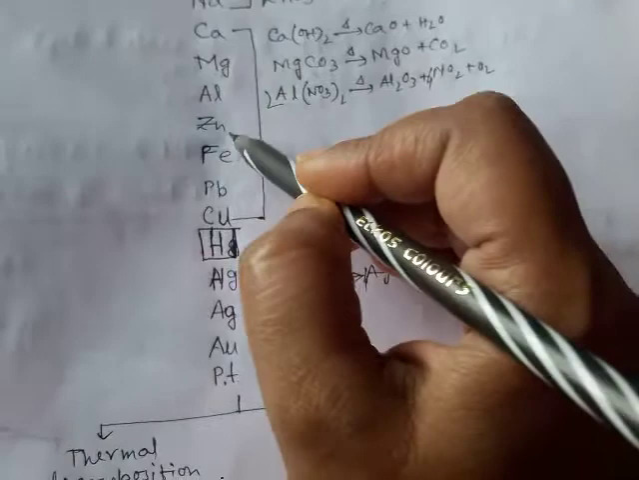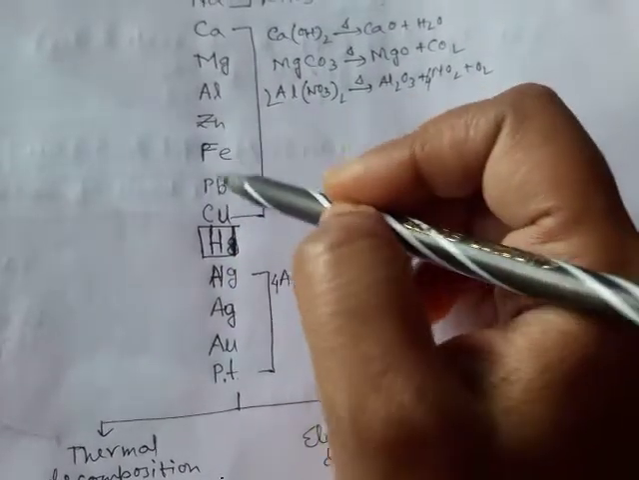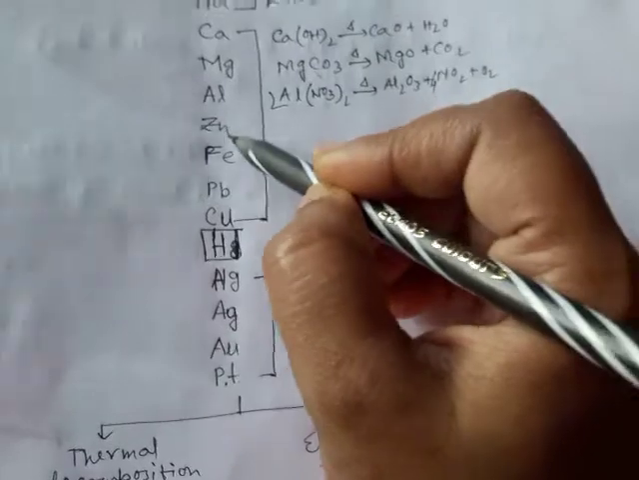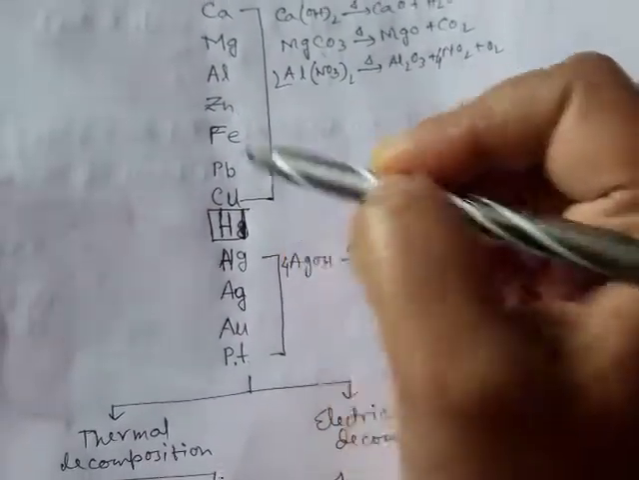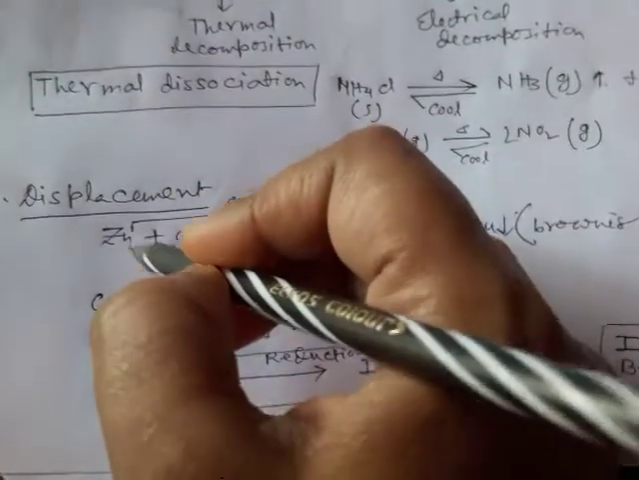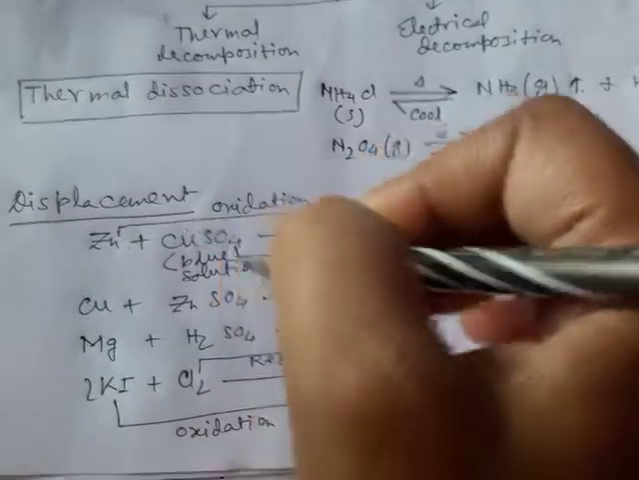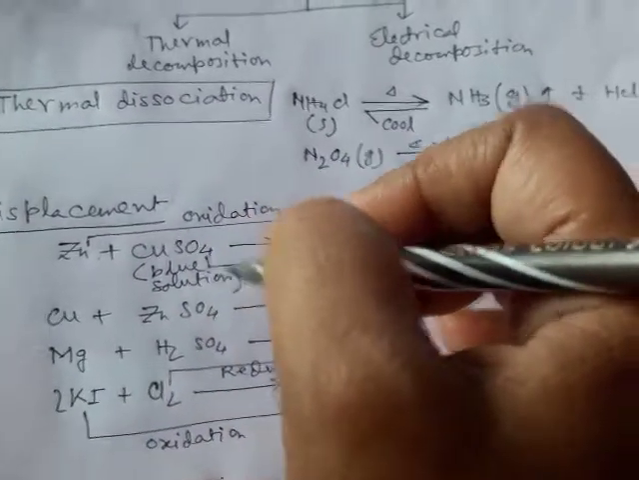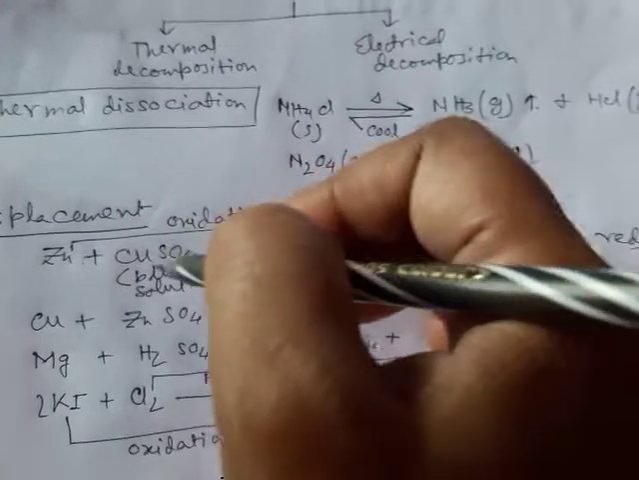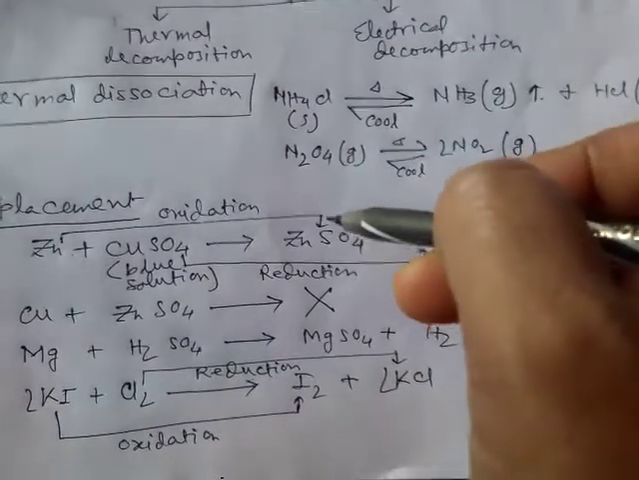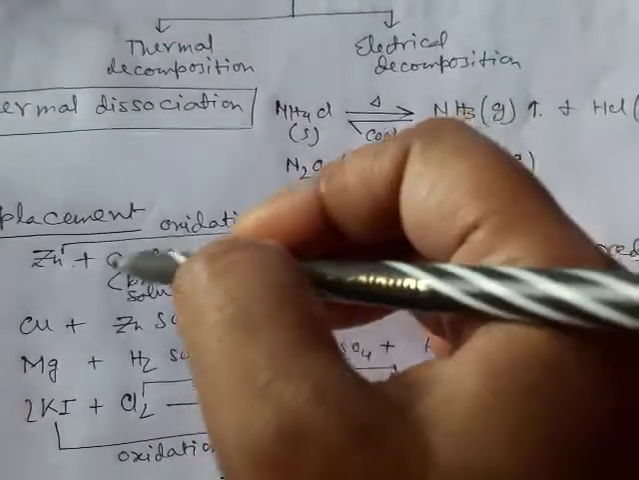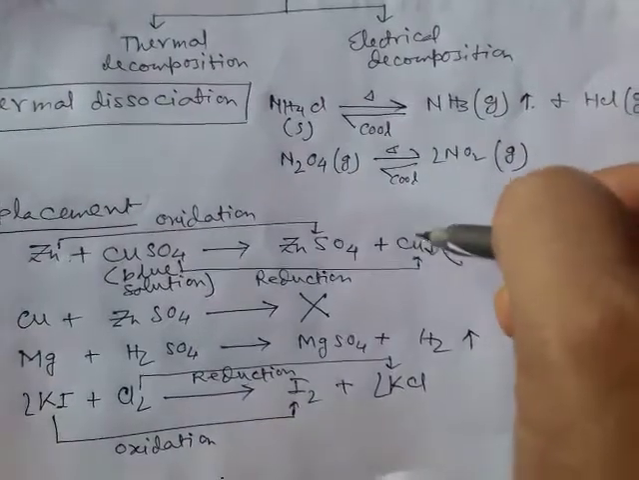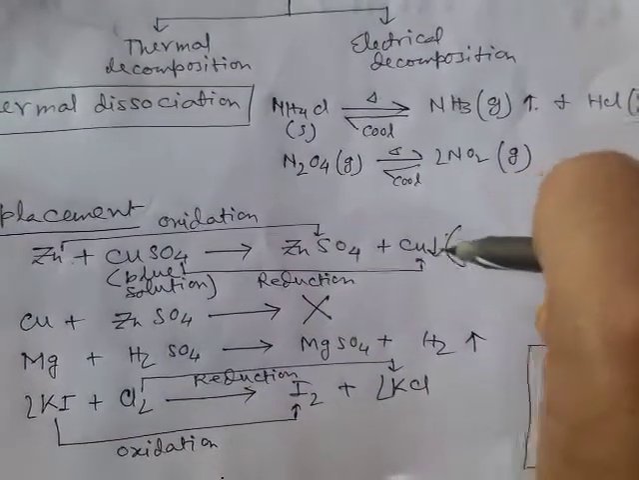So if you see here zinc and copper, zinc is above copper in the activity series. So zinc is more reactive than copper. So zinc can replace copper from its salt. So if you dip one zinc rod in copper sulfate solution, you know copper sulfate is blue color, the blue color will fade. There will be formation of zinc sulfate, because the copper sulfate gets dissociated. There will be formation of copper, deposition of metallic copper.